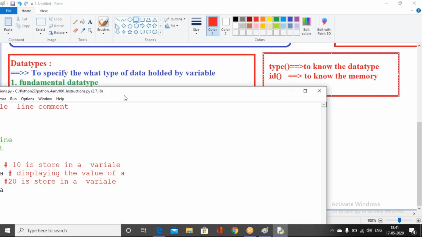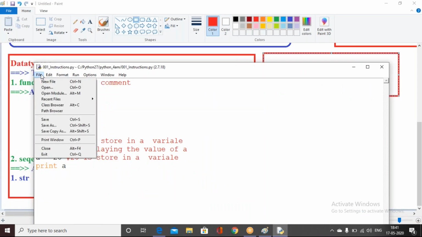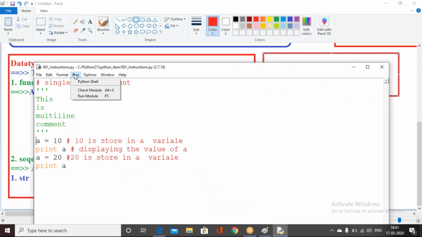Anjan, one thing. To know the memory and to know the data type, I understand the data type, but what about the memory? For example, if you are holding some data within variables, it is held in some memory location, which the variable references. Data will always be held within memory locations only, right? Every time, remembering that memory location is very complicated, so we reference that memory location with a name, and that name we call a variable. Got my point?